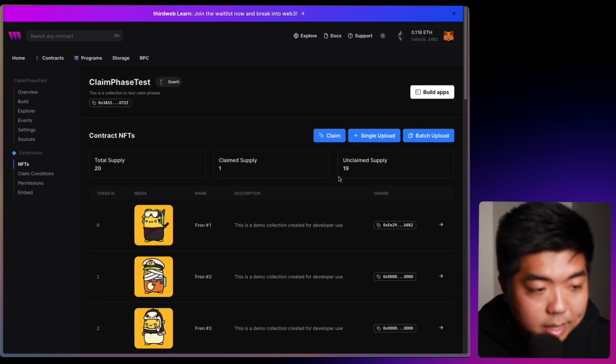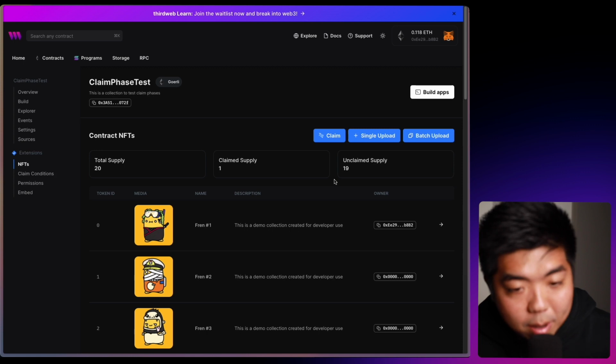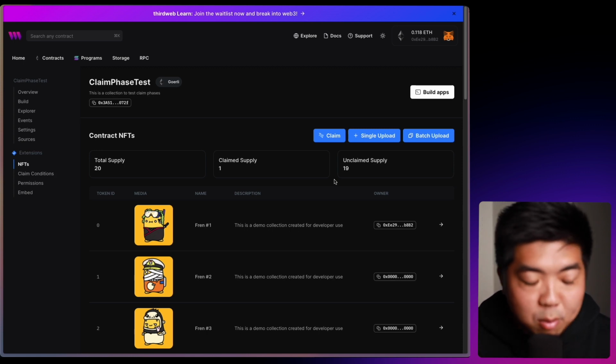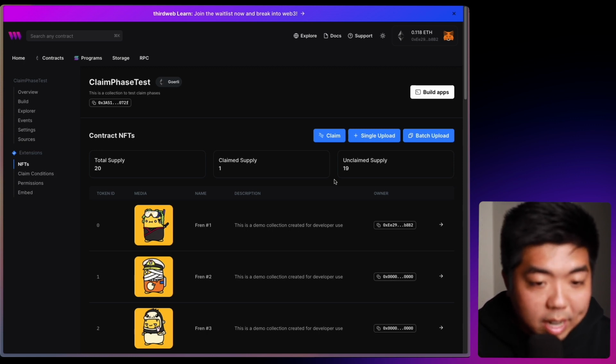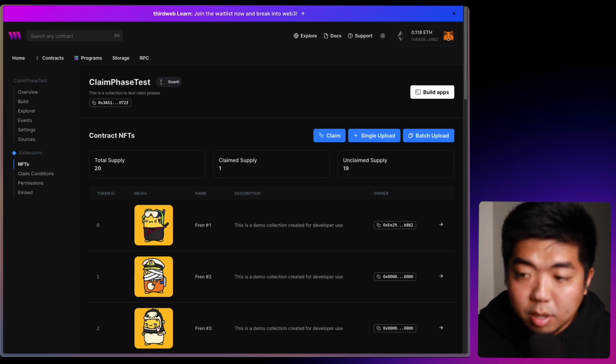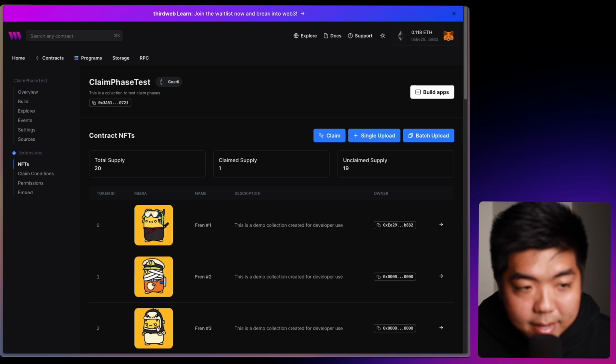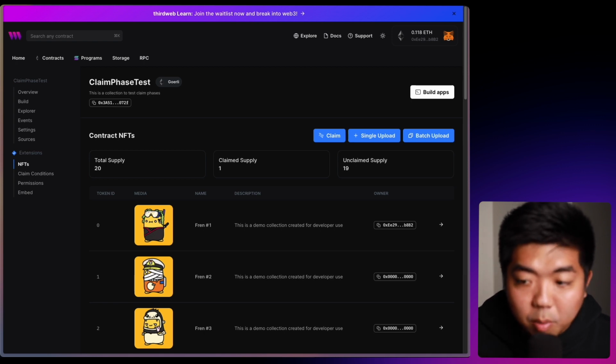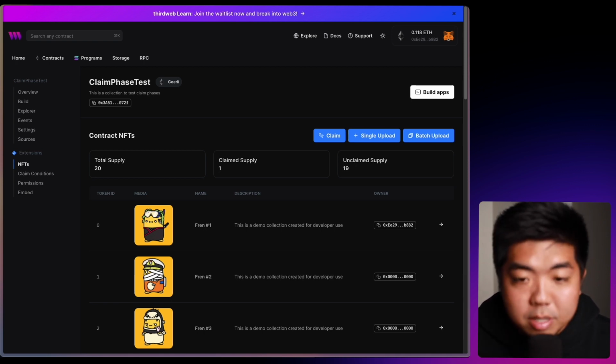Next, what we're going to do is create a front-end web app. So normally you would go to a website or something to claim your NFTs. And we're going to build one right now. And we'll also be able to look at what claim phase or what claim conditions are required to claim an NFT. And we'll be able to see if certain wallets can or cannot claim that NFT.